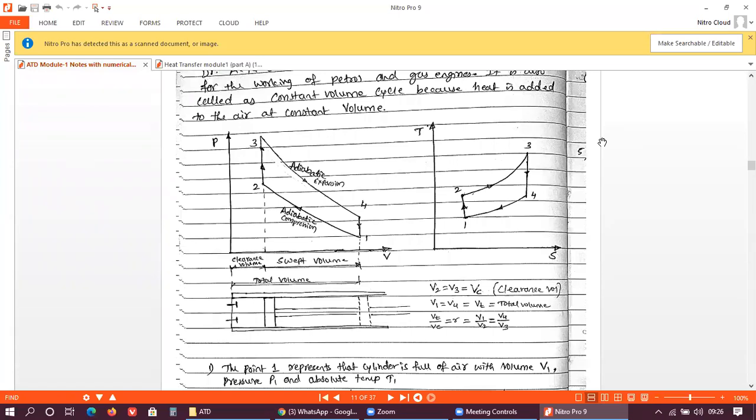So see here, for upcoming cycles, either it may be an Otto cycle or a diesel cycle or dual cycle, for all the cycles you have to derive an expression for the efficiency of that particular cycle, right? And you have to derive an expression for the mean effective pressure of that particular cycle.